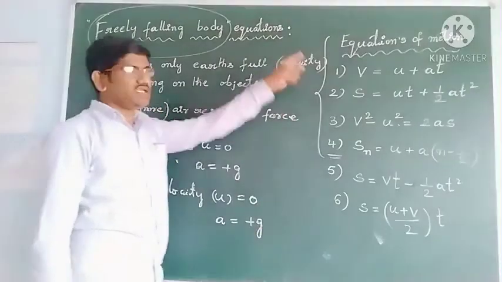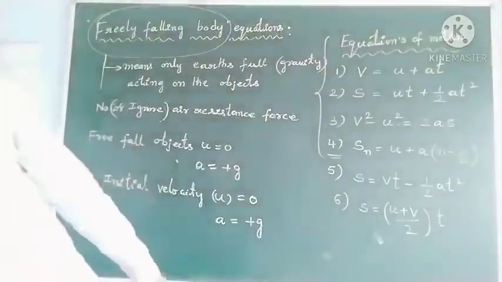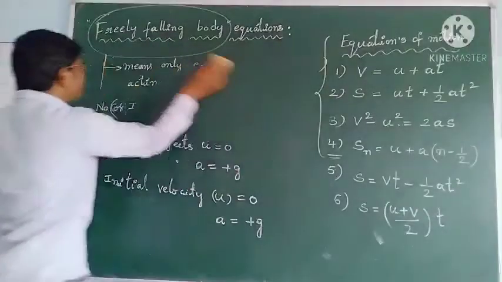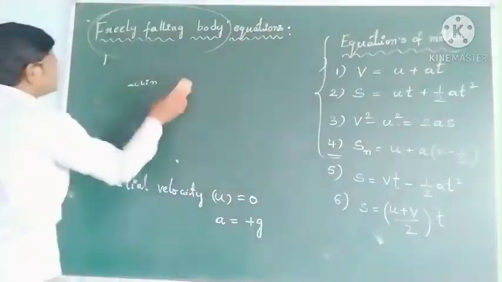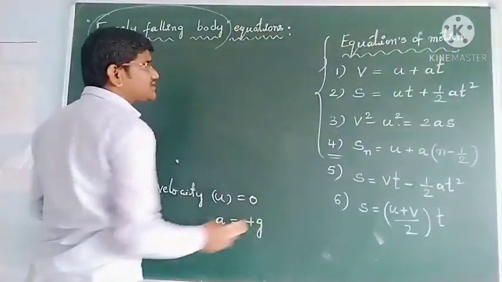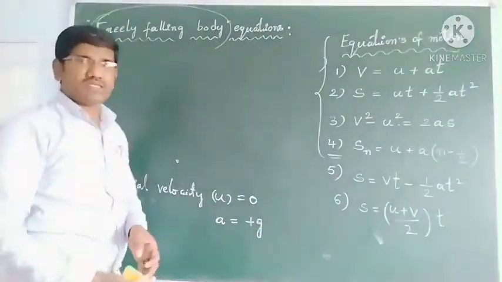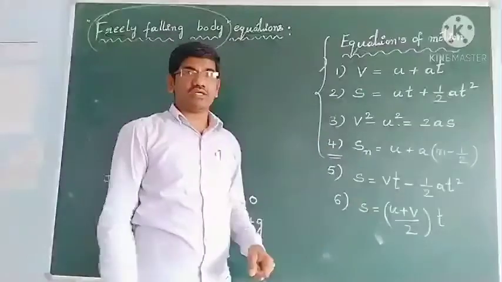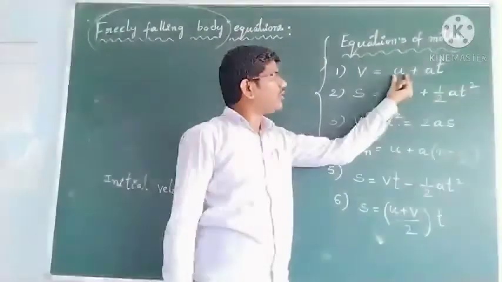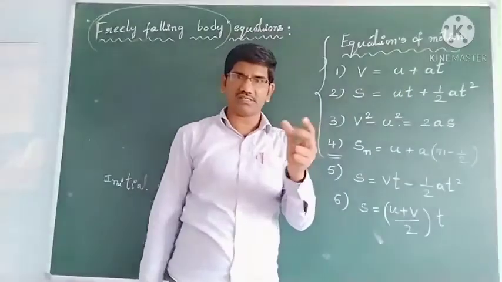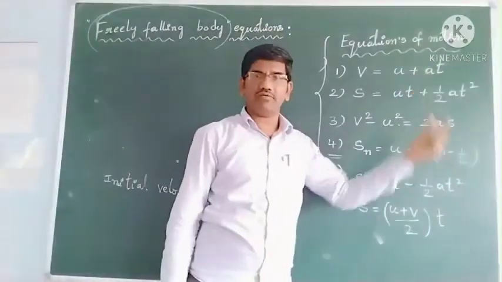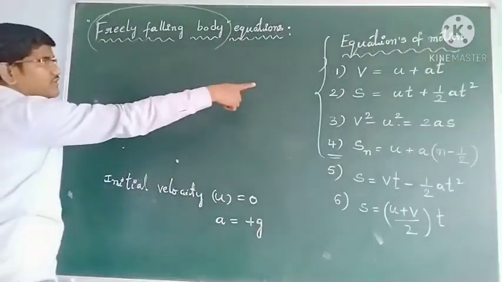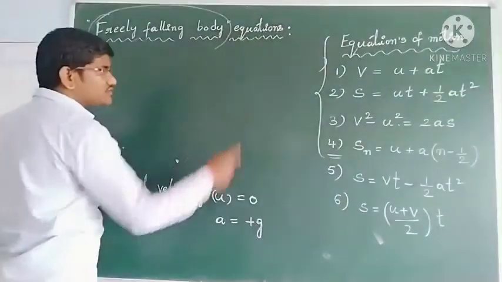Then how these equations change for a freely falling object, we can see now, students. How do the equations change? In these equations, for a free fall object, instead of u write 0, and instead of a write plus g.